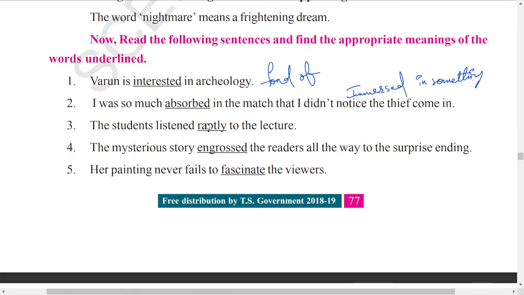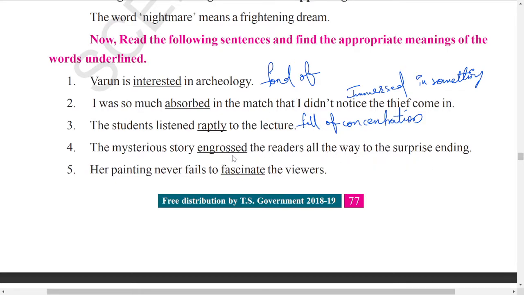Okay, next one, the students listened raptly to the lecture. Raptly means with full concentration. Next one, my mysterious story engrossed the teacher all the way to the surprising ending.